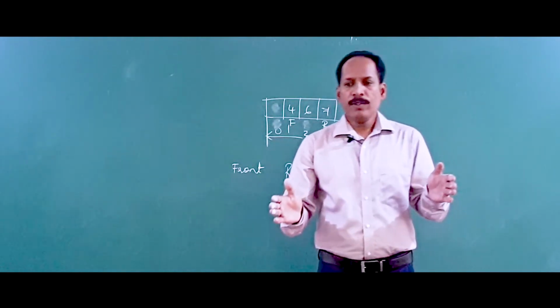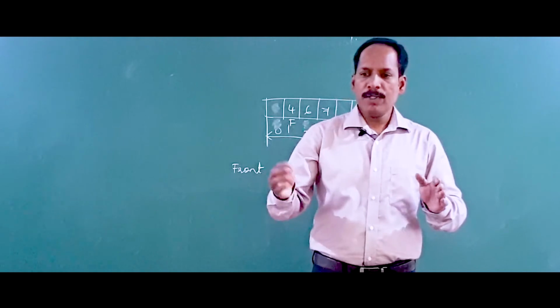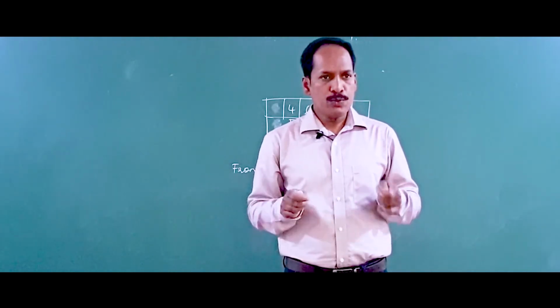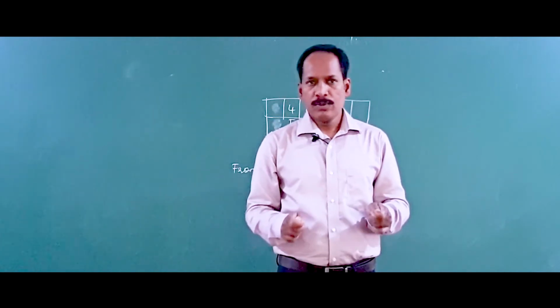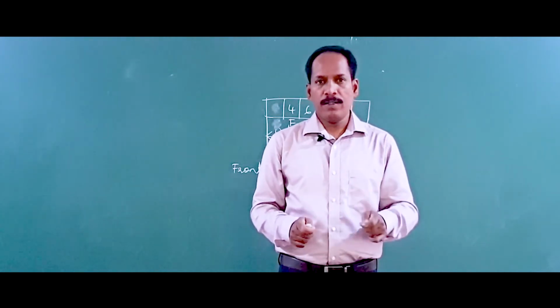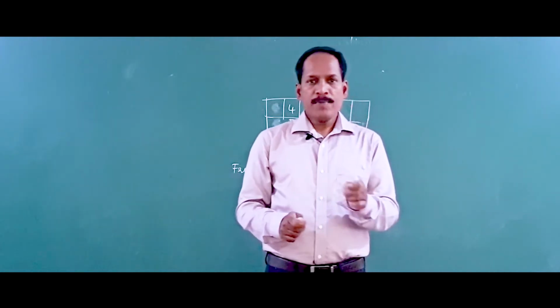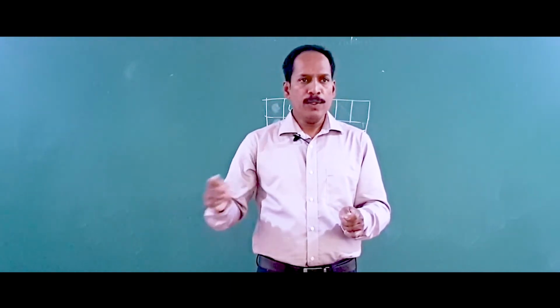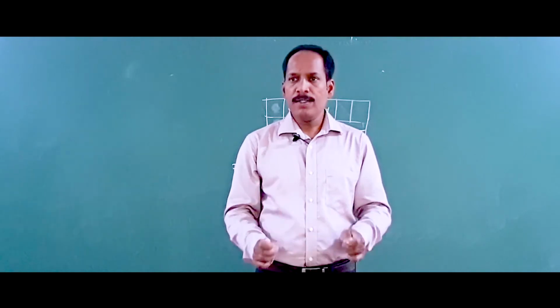Whenever we talk about a queue, insertion takes place at one end and deletion takes place at the other end. Therefore, we use two subscript variables. One is F, front, which always keeps track of the element to be deleted, and the other, R, always points to the already inserted element.